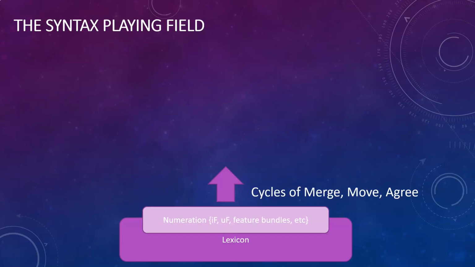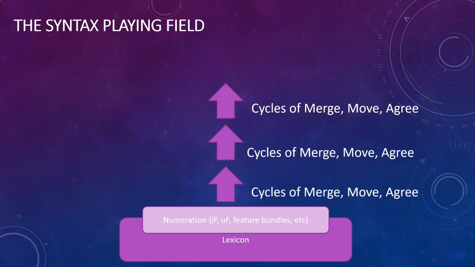You take two words from your enumeration, you merge them together to make a larger constituent, perhaps a determiner and a noun, to make a noun phrase. Then you repeat the cycle of merge, move, and agree. Perhaps you take a verb and you merge that with your noun phrase to create a verb phrase. And then perhaps you would take a head I and you would merge that with your verb phrase to create an IP. Finally, you would take another noun phrase and merge that with the IP to create a subject. So there's a cycle of merge and move and agree that gradually builds up a sentence structure.